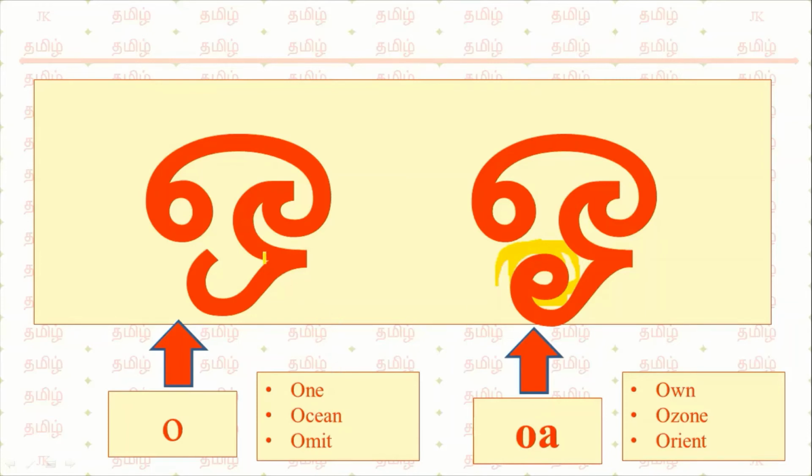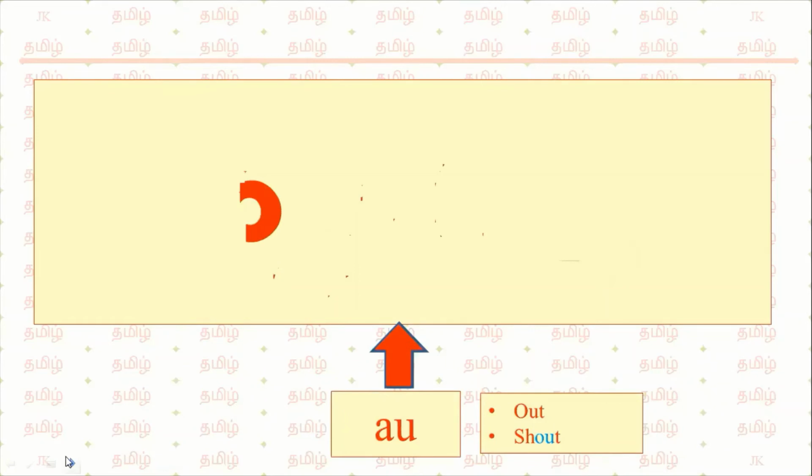The pronunciation examples for O are Ocean, omit. The pronunciation examples for O, own, ozone, orient. Here also we can observe the same difference between O and O. If you pronounce it in only 1 second, O. If the pronunciation is extended to another 1 second, it is O. You can easily distinguish them.